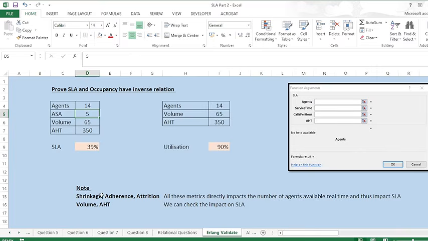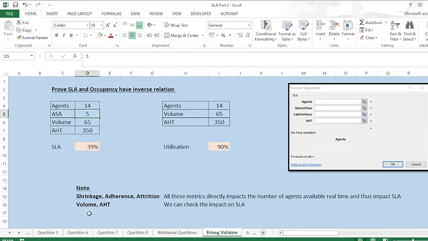Now there are different metrics like shrinkage, adherence, and attrition. What will be their impact on service level? How can you prove that? For that also, you can show it by showing the number of agents, because all these metrics directly impact the number of agents available in real time and thus impact the SLA. So if my shrinkage is high, my adherence is high, or my attrition is high, the number of agents will get reduced in real time. If the number of agents in real time gets reduced, my service level will also get reduced. This is how you can show it for the other metrics as well.